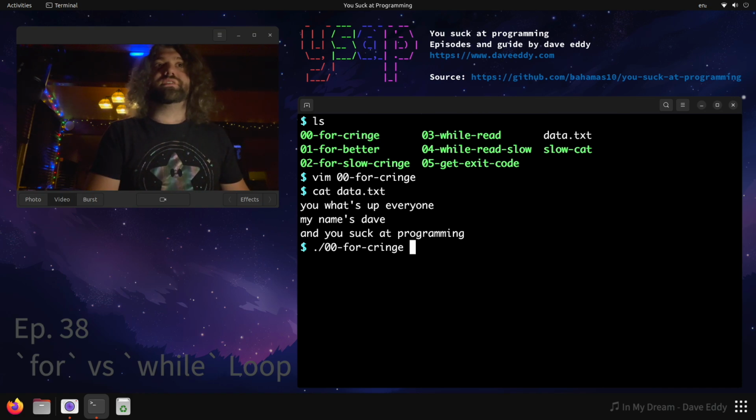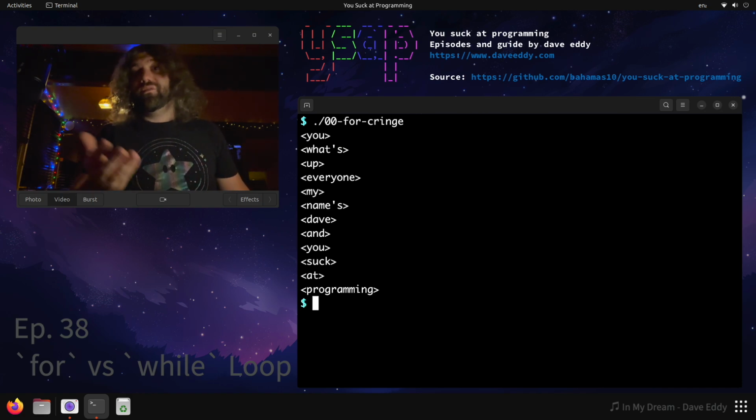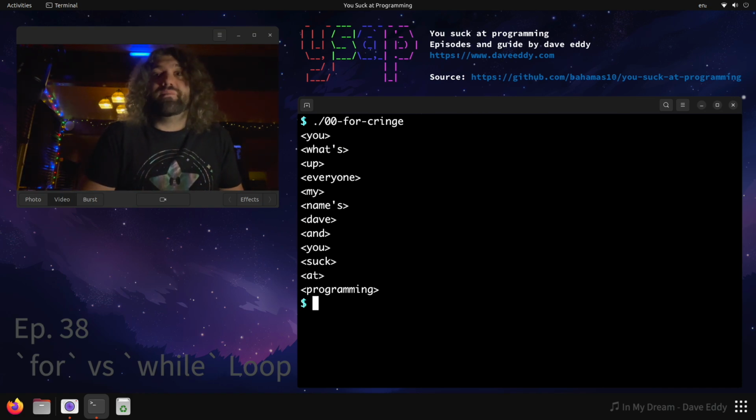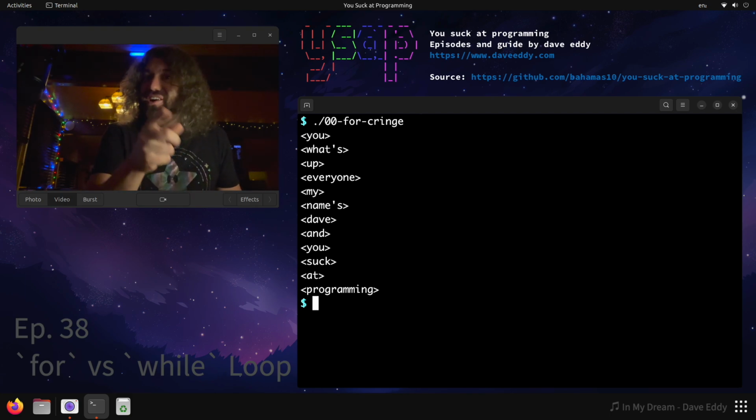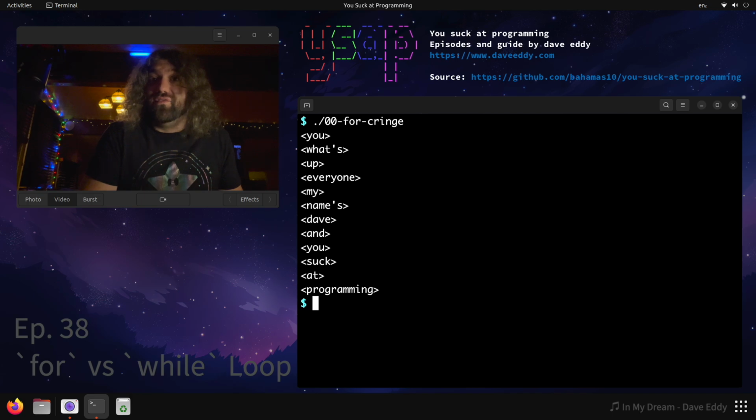Let's run that first example. What do we get? Well, that sucks. You're supposed to read it line by line, but you've read it token by token. That's kind of garbage, but you know how to use Google and you know how to use Stack Overflow. So what did you do?